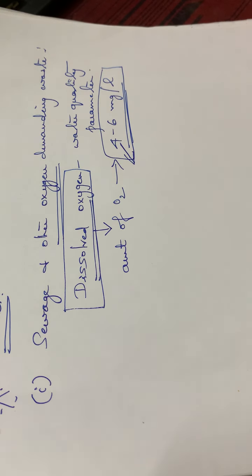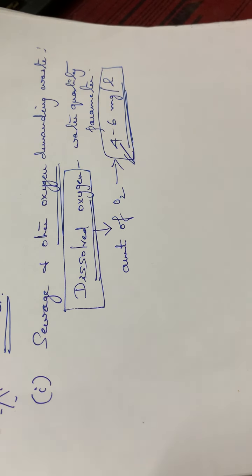And also if a water body has some organic matter, the bacteria present there need some oxygen to decompose this organic matter. For the bacterial decay, it requires some amount of oxygen. Otherwise the bacteria cannot decompose this organic matter.